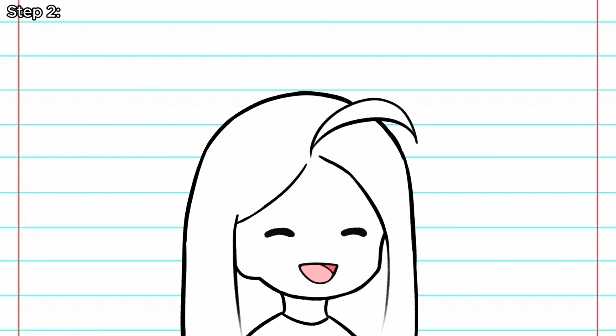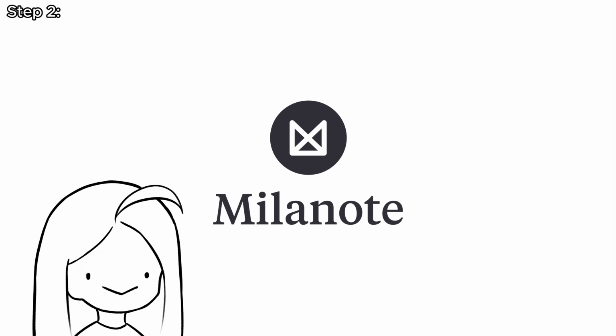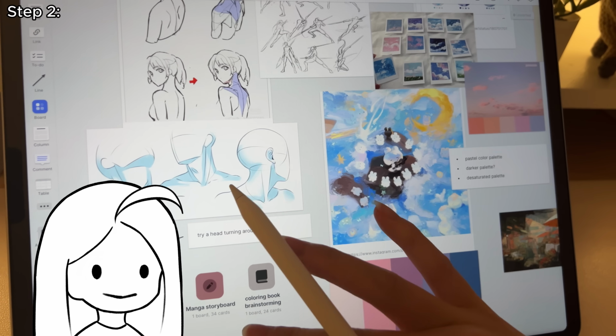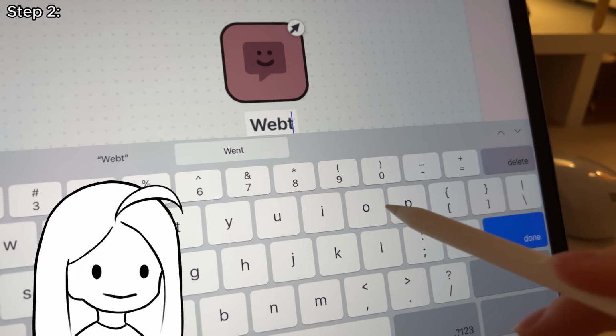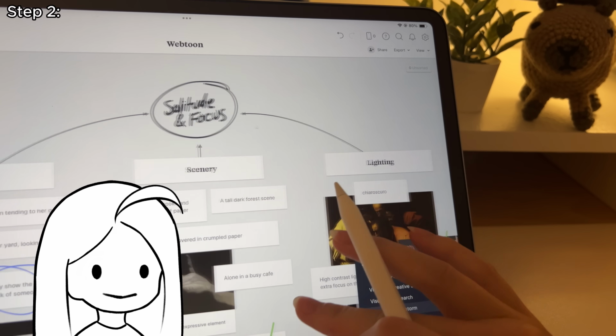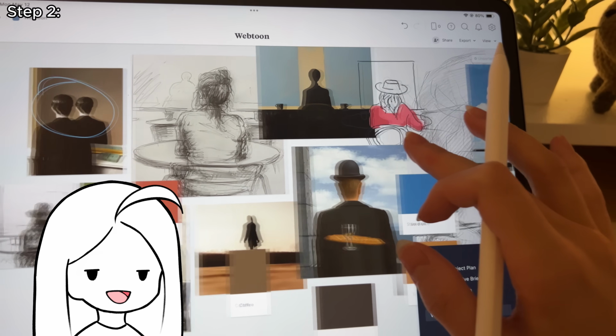Anyways, so for this process, I'm without a doubt going to use Milanote to organize everything for this step. So we can see here on my home project board, it's basically a very large, efficient canvas with a bunch of tools that helps you organize and lay out all your plans and ideas for any creative project. So yeah, this is exactly what we need for this step.